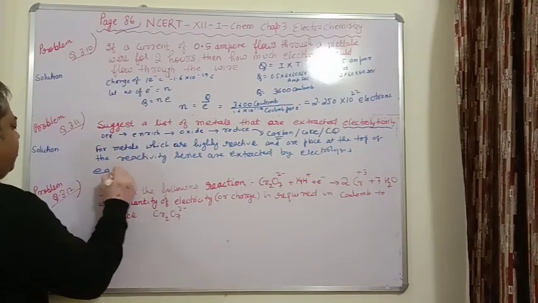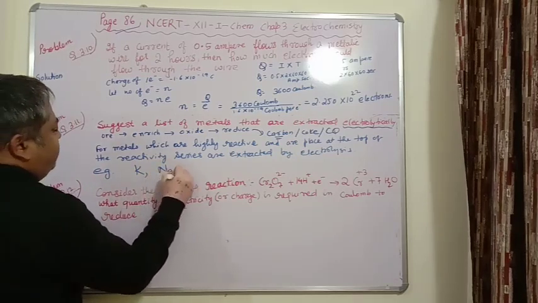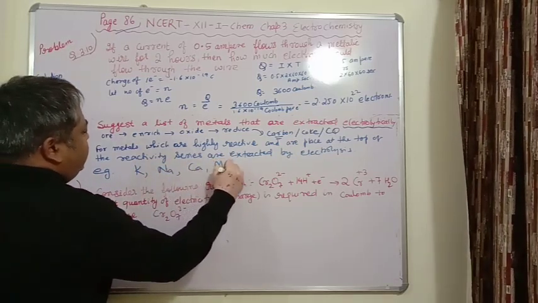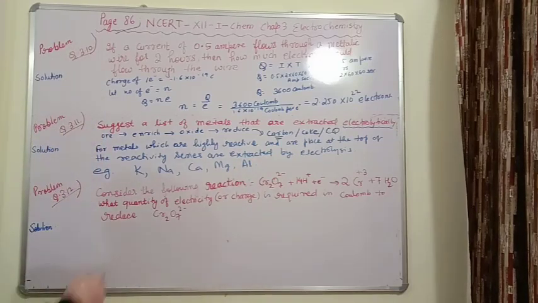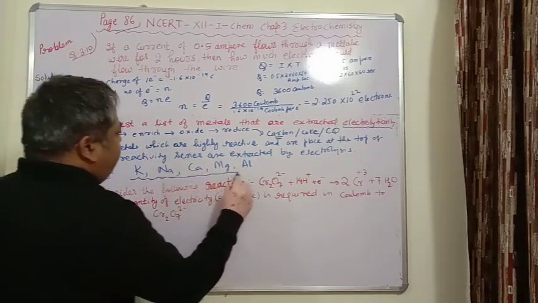Example: potassium, sodium, calcium, magnesium, aluminium, and so on. So these all are extracted or reduced electrolytically.